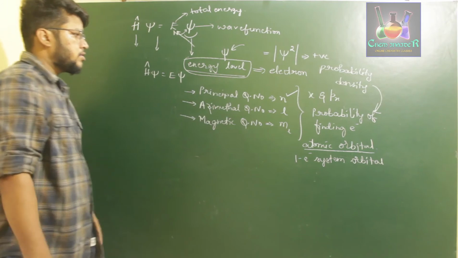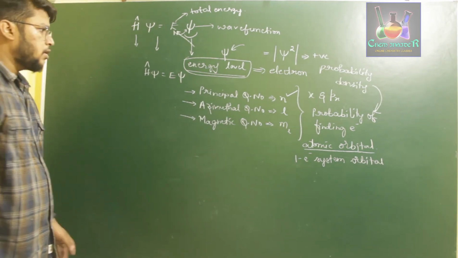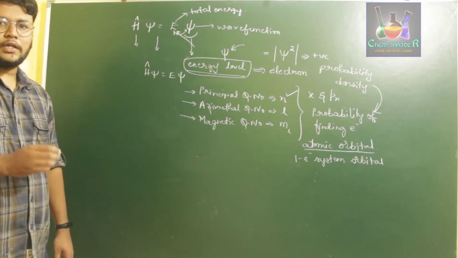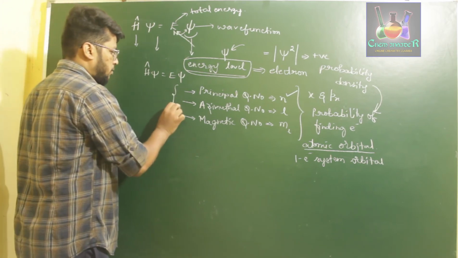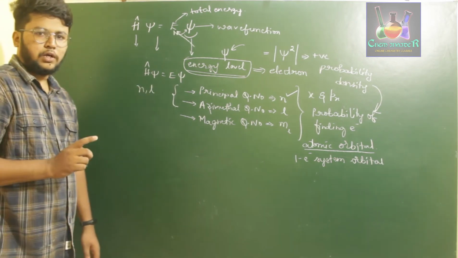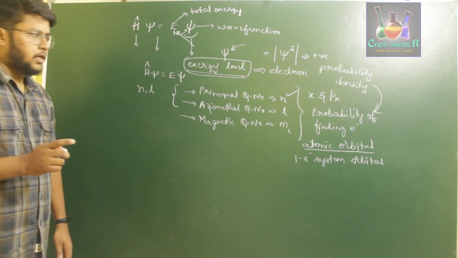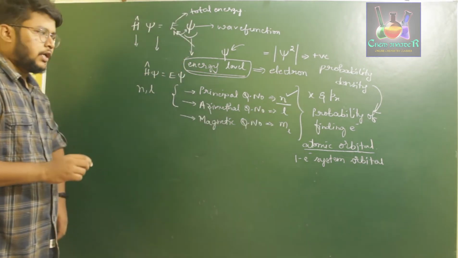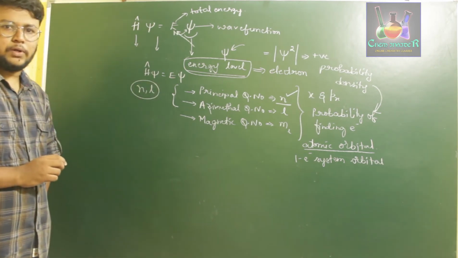This depends upon n. Now if you consider a multi-electron system, that is a non-hydrogen-like system, then the solution of the Schrodinger wave equation and the energy level of the system depend upon two quantum numbers, n and l. Remember, for a one electron system such as hydrogen or a hydrogen-like system, the energy level is explained on the basis of n, the principal quantum number. For other systems, it is defined on the basis of both the principal and azimuthal quantum numbers.